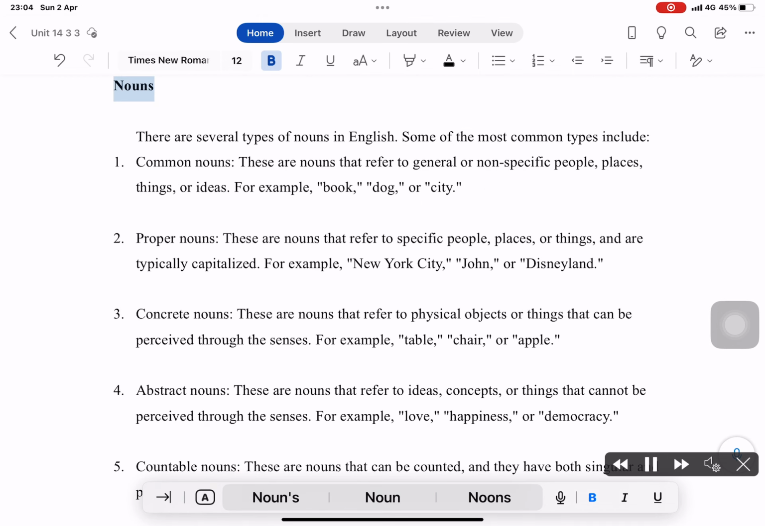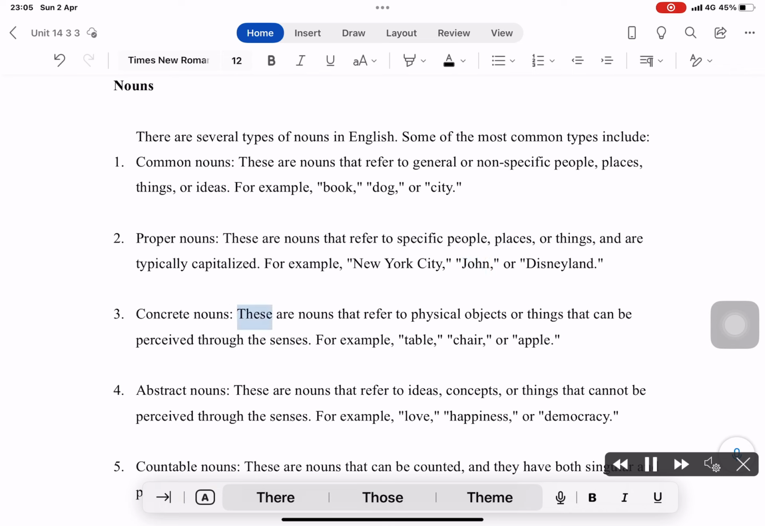Nouns. There are several types of nouns in English. Some of the most common types include common nouns. These are nouns that refer to general or non-specific people, places, things, or ideas. For example, book, dog, or city. Proper nouns. These are nouns that refer to specific people, places, or things, and are typically capitalized. For example, New York City, John, or Disneyland.